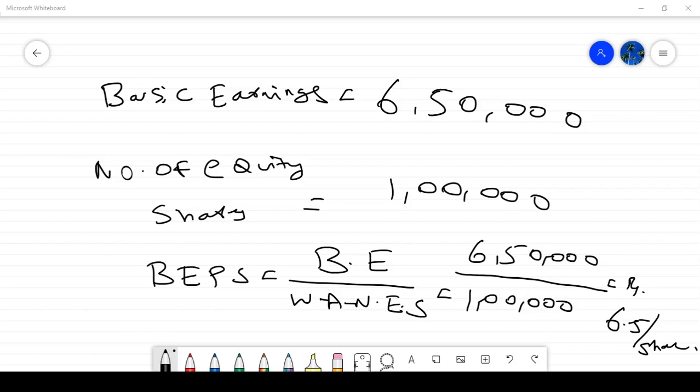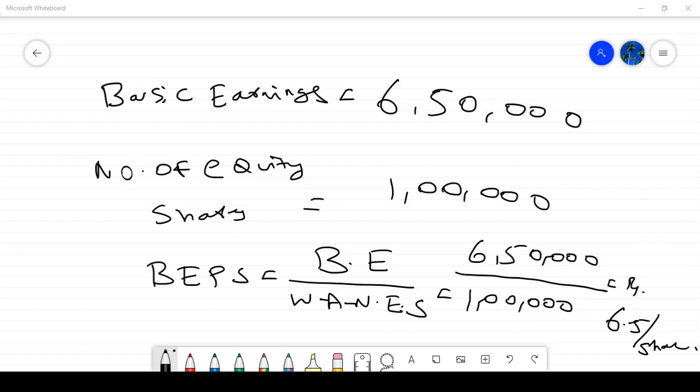If you go through here, the number of equity shares used in computing EPS is the weighted average number of equity shares outstanding during the period. Then you can ask me, sir, if there is no new issue and no buyback during the year, should we calculate the weighted average number of equity shares? Not required. If there is any additional issue or any buyback during the year, then we have to give some adjustment. If there is no new issue and no buyback during the year, these adjustments are not required.